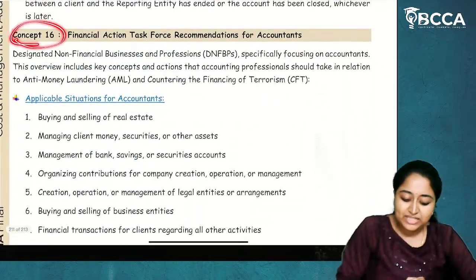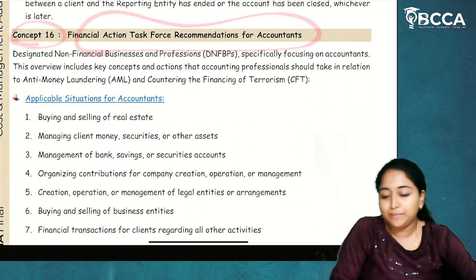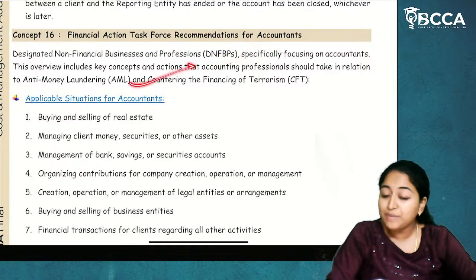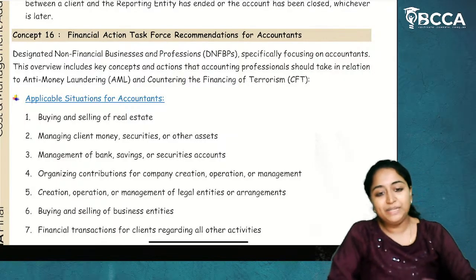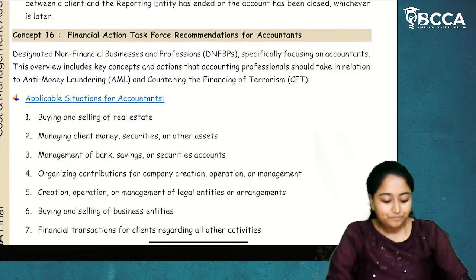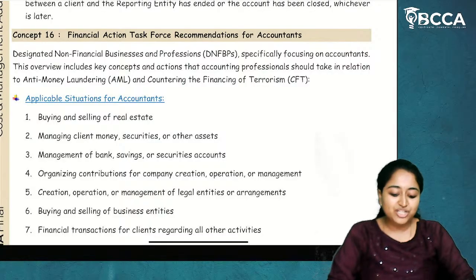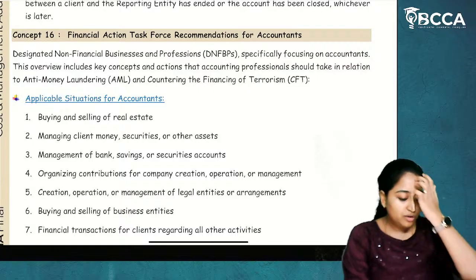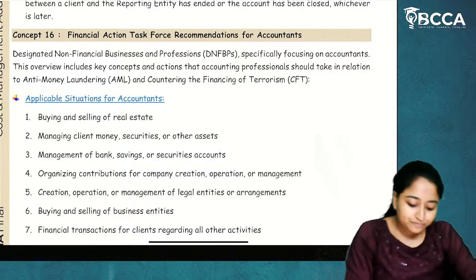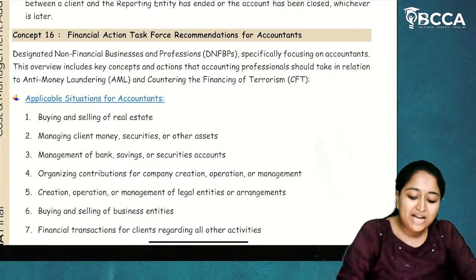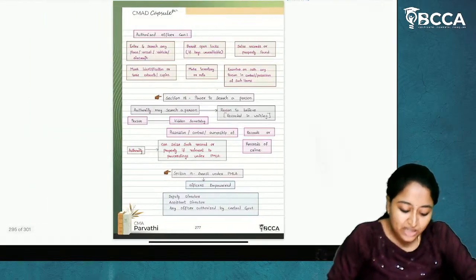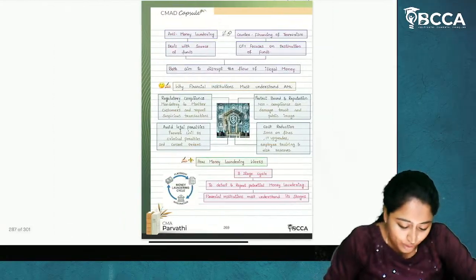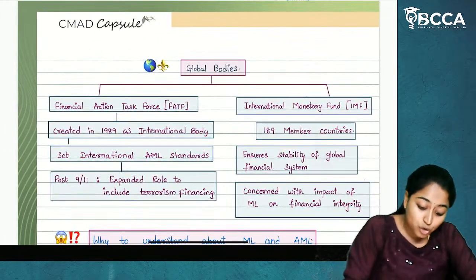Now, concept 16, Financial Action Task Force recommendations for accountants. This concept hasn't been tested so far, but it can be tested in the coming attempts. So, what are these Financial Action Task Force recommendations for accountants? There is a Financial Action Task Force. The Financial Action Task Force and the International Monetary Fund are regulatory bodies relating to PMLA, called global bodies.